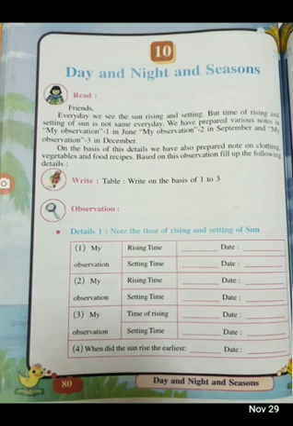Students, I hope you have completed your lesson number 8 and 9. These 8 and 9 lessons are of second term, and I have already sent the video also on YouTube and I have sent the notes on our WhatsApp group. So I hope you have completed lesson number 8 and 9. Now we begin with the 10th lesson, that is a very easy lesson, children: day and night and seasons.